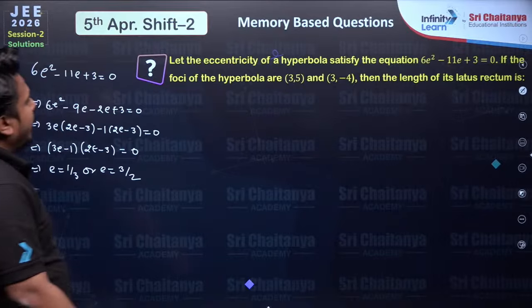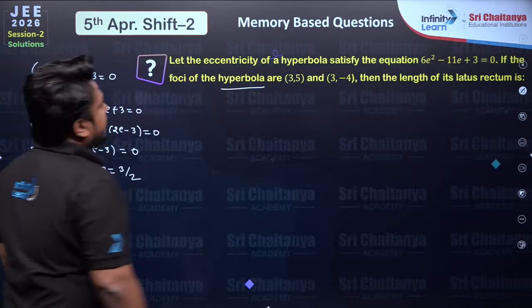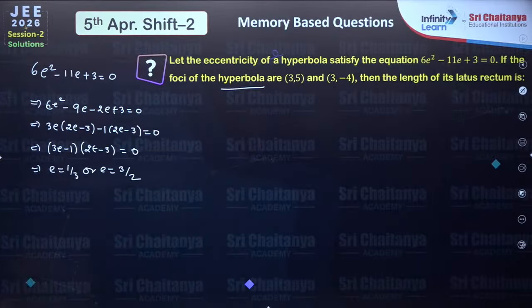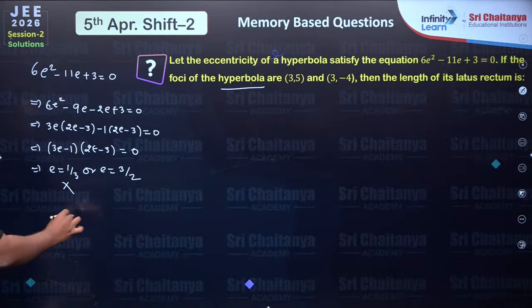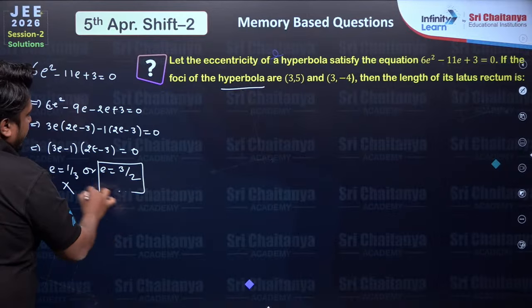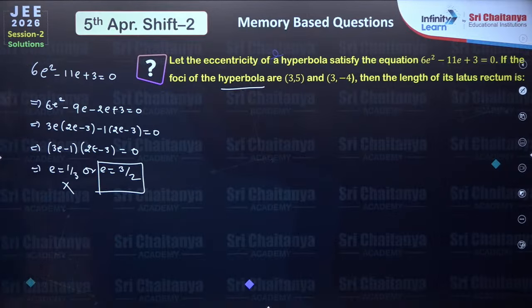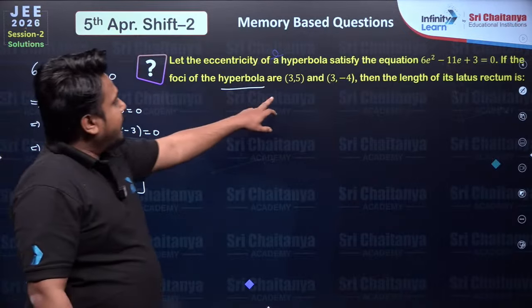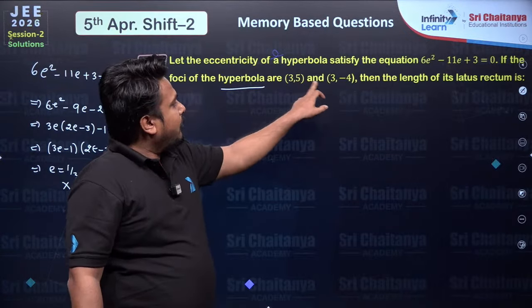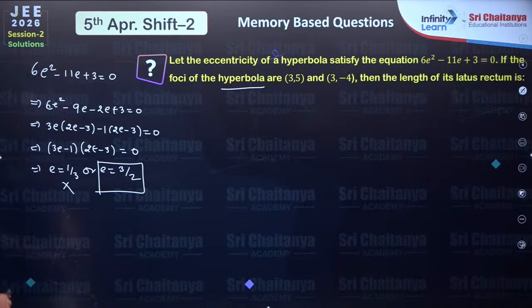Since we are talking about a hyperbola, we know that the eccentricity of a hyperbola is always greater than 1. So this e = 1/3 will be rejected. e = 3/2 will be accepted. Now, the foci of the hyperbola are given as (3, 5) and (3, -4).